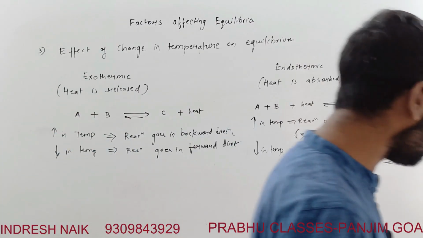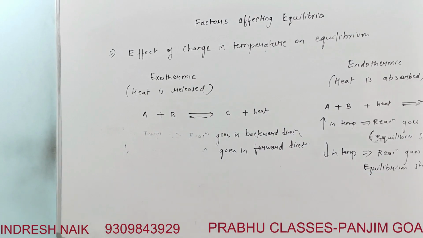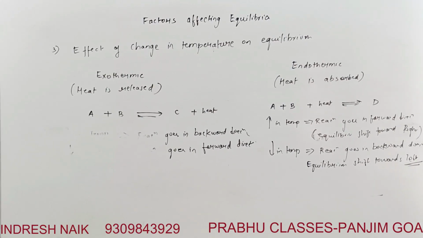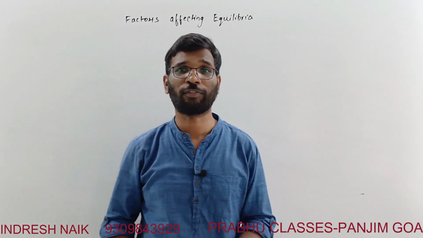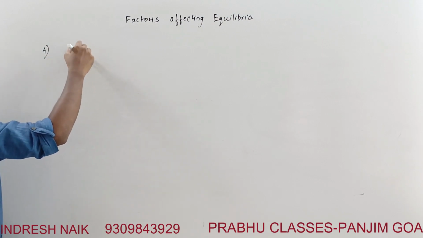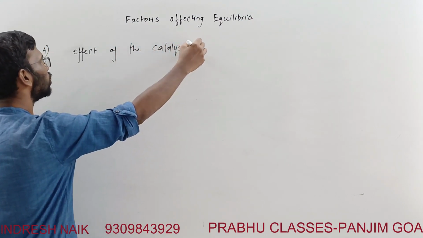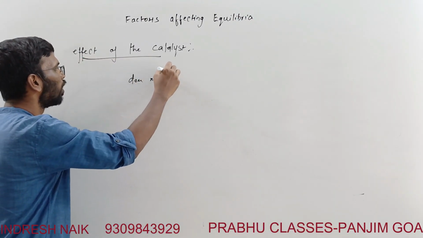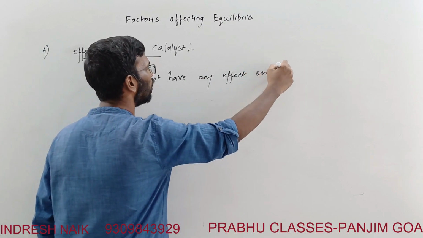Last effect is effect of the catalyst. Catalyst does not affect the equilibrium. Fourth, effect of the catalyst. Catalyst means what? A species which increases the speed of the reaction. Catalyst does not have any effect on equilibrium.